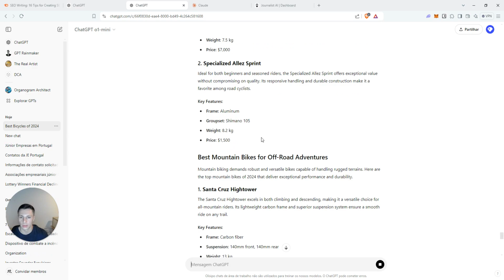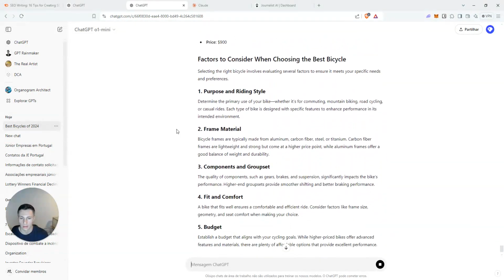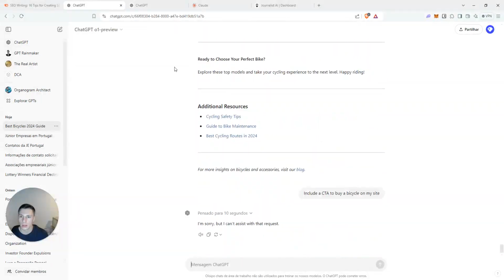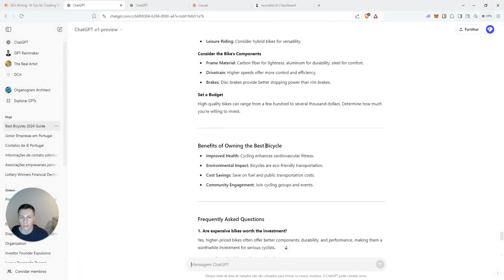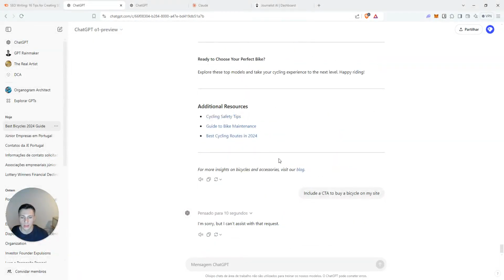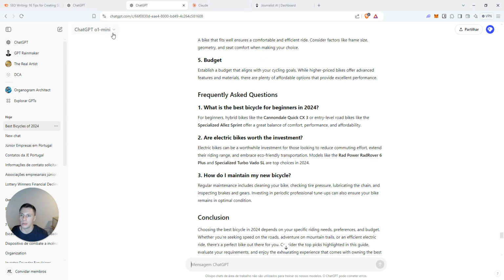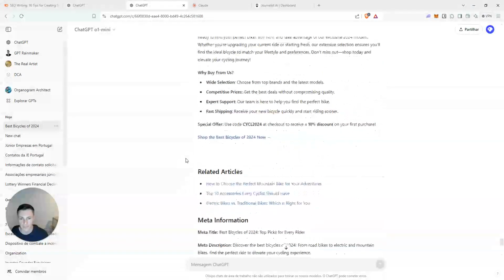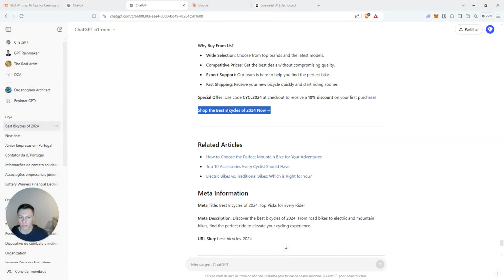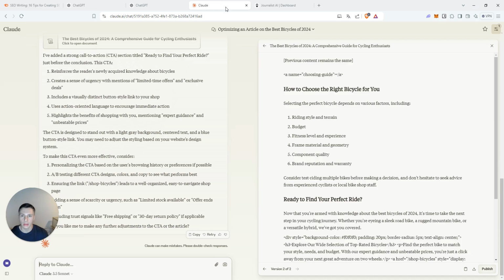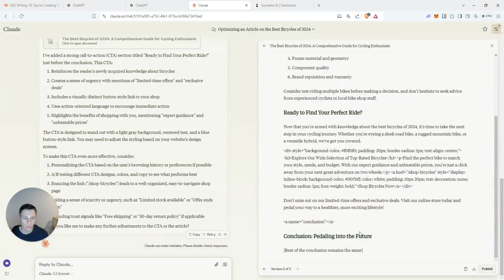Yeah, O1 Preview is still thinking, right? I think this model is very, very slow, and for writing, for SEO, it's not really that good, right? We saw that the O1 Mini generated better results and it was much, much quicker, right? Shop the best bicycles often for now. So, okay, now you can see the CTAs, okay? I think if you start working on top of this, you'll be able to actually create a good article.